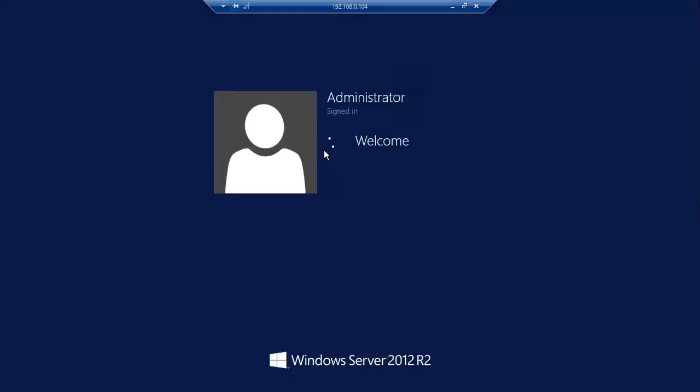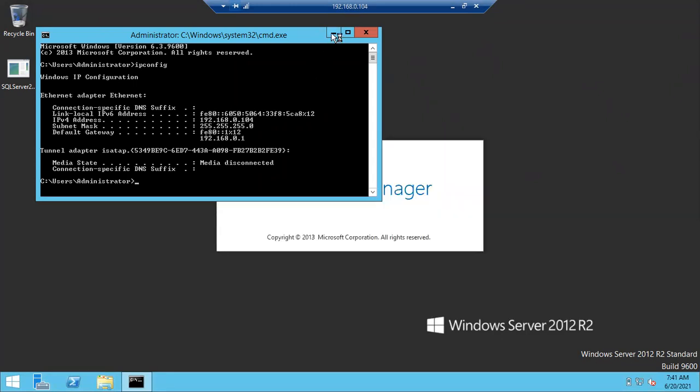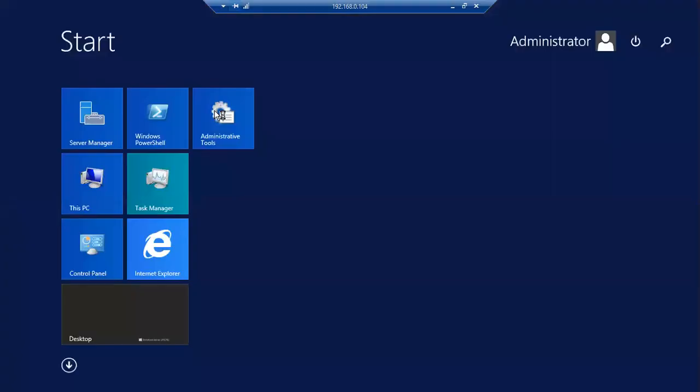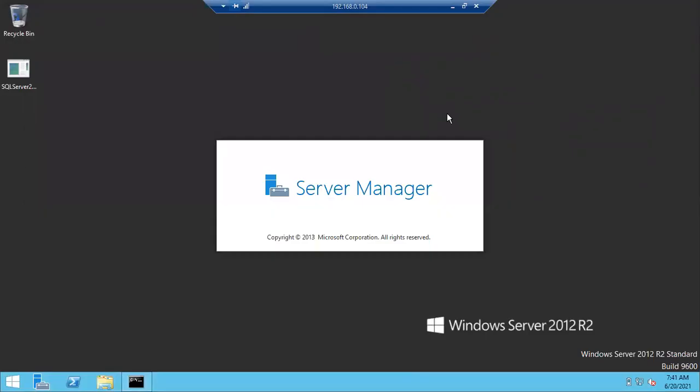Whenever you create a login and give access on any database, what will be created in the database? A user will be created. Whenever you give access to a specific login on a specific database, automatically a user will be created on the database.